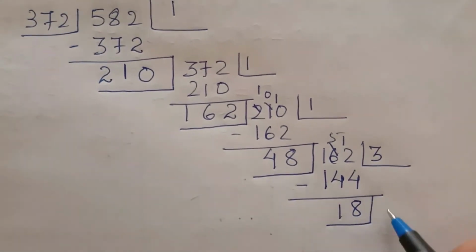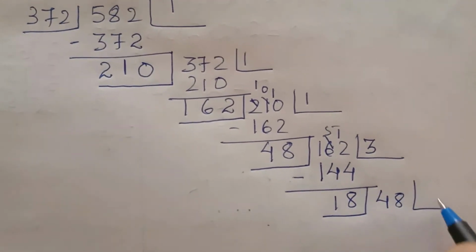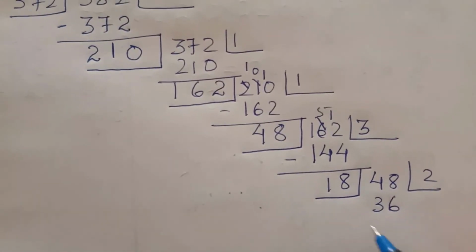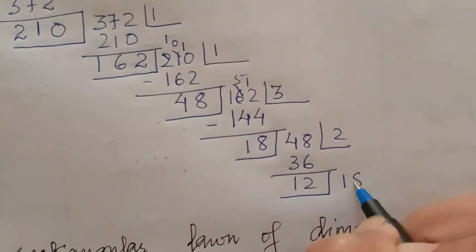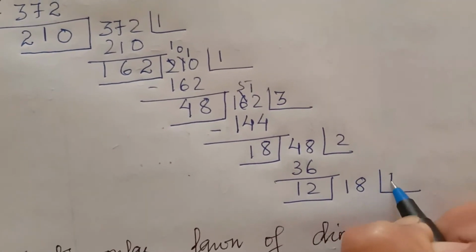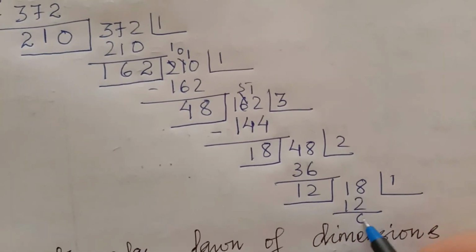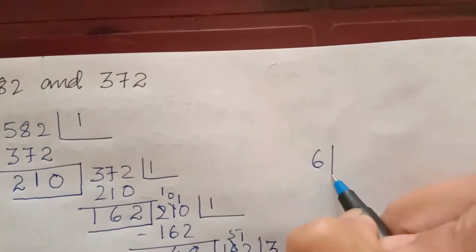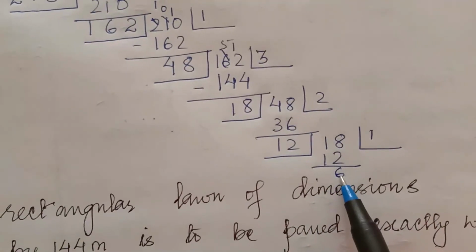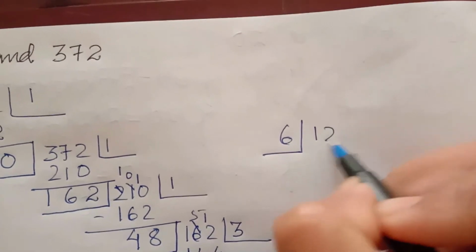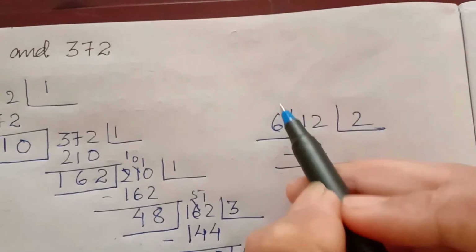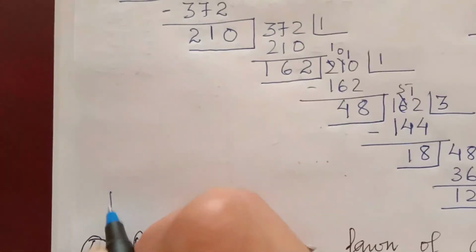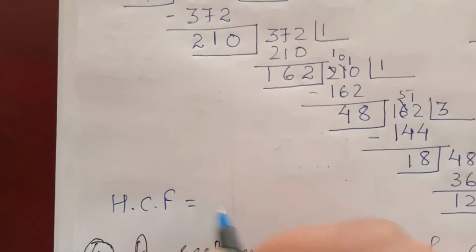So 18 will divide 48. 18 2s are 36. Remainder is 12. Now 12 will divide 18. 12 ones are 12. Okay, remainder is 6. So this 6 will divide. Here is no place, so 6 will divide 12. 6 2s are 12. Okay, so the HCF is 6. HCF is equal to 6.